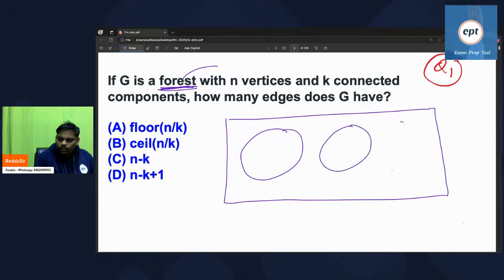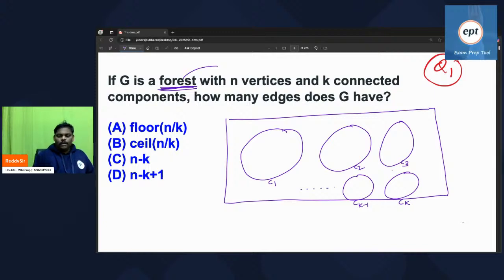This is one more tree, and so on. It is like the first component, the second component, which is nothing but a tree, the third component, the k minus 1 component, the kth component. A collection of trees. Everything is a tree.